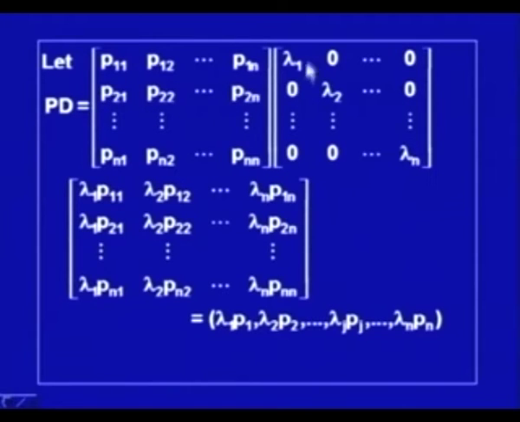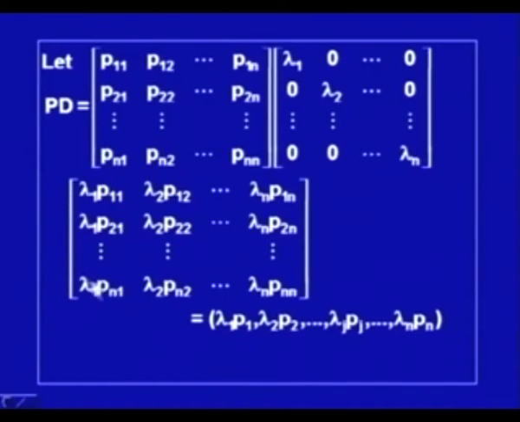Similarly, p21 multiplied by this is this element, and the row p2 multiplied by the second column will be this element, and so on. So, this is the product of these two matrices.